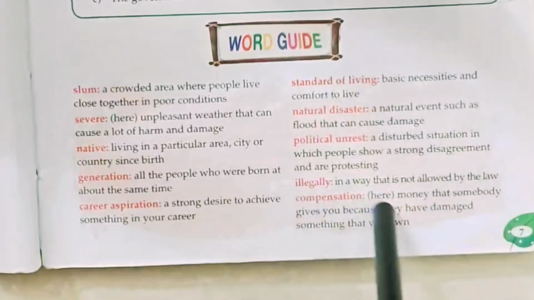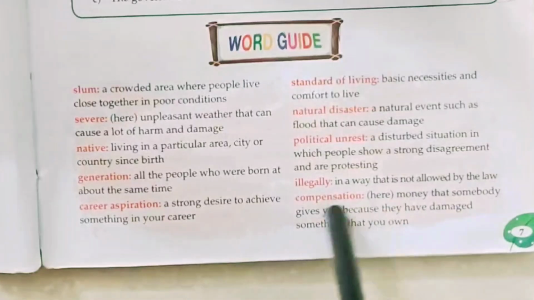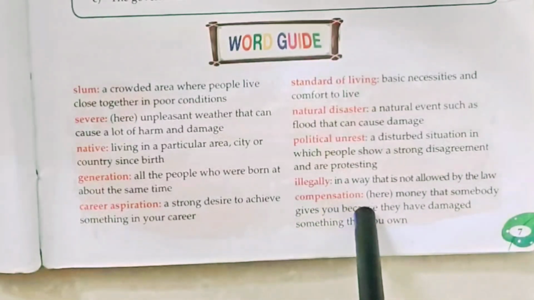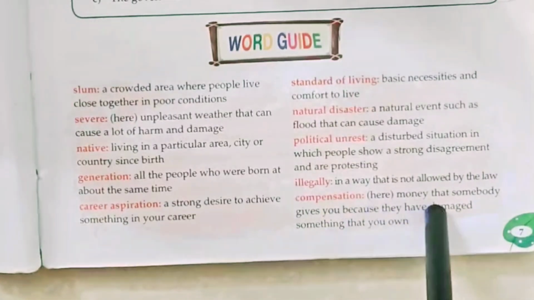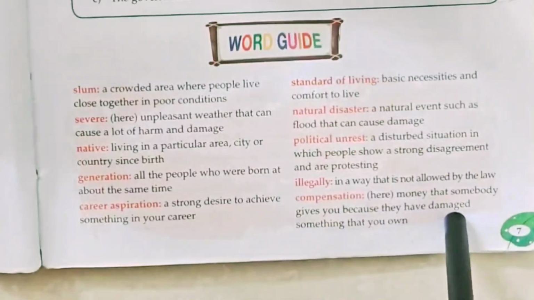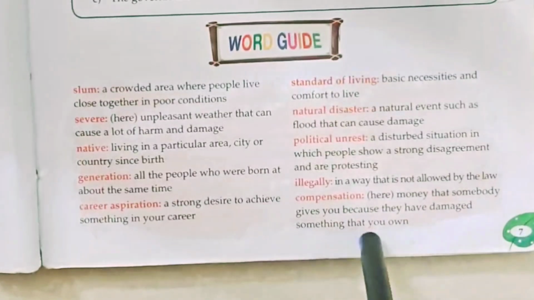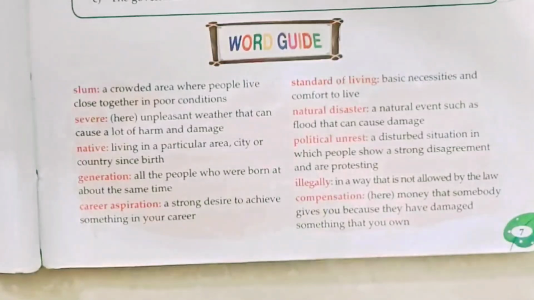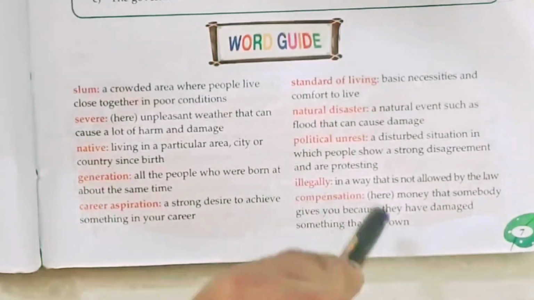So it is called illegally. And the compensation. Here compensation means money that somebody gives you because they have damaged something that you own. So they give you compensation for it. You understood very well.